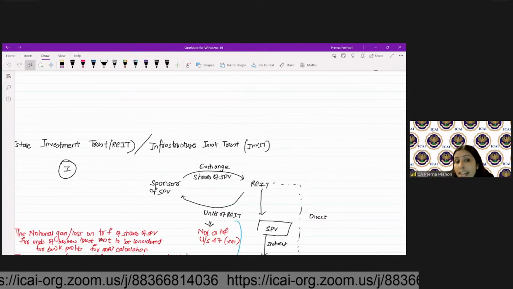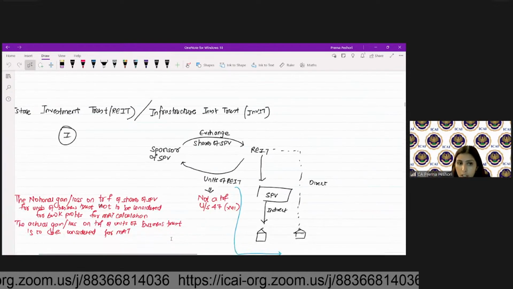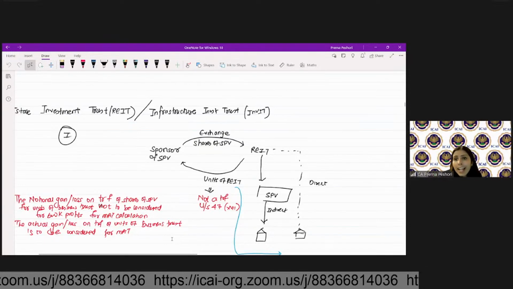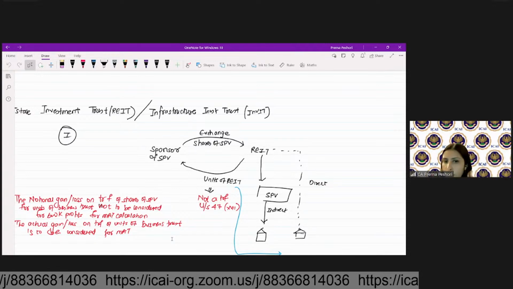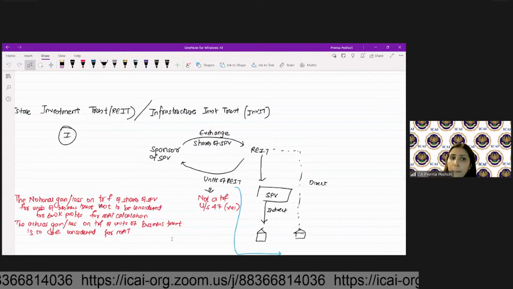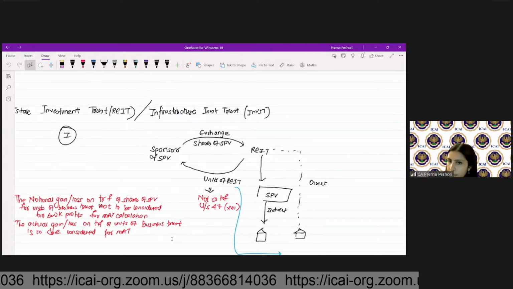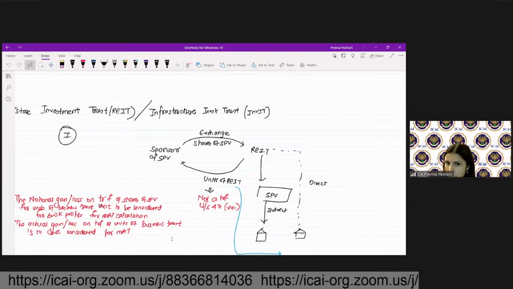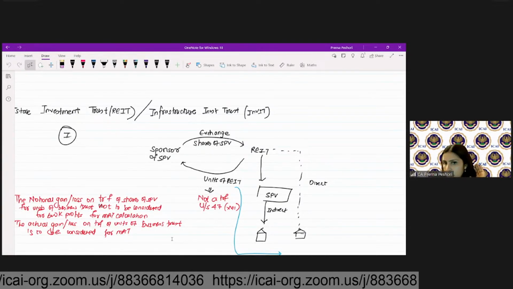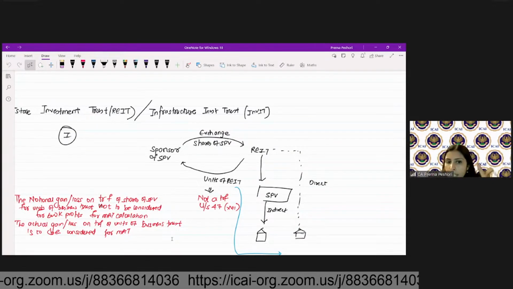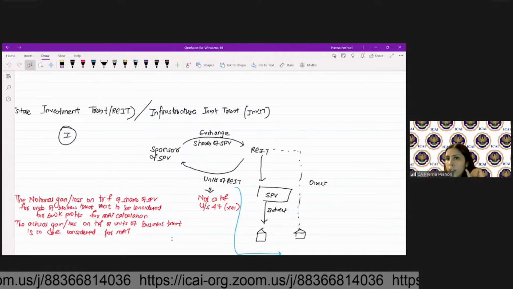When you sell the units of the REIT, at that time, whatever profit or loss will arise, that will be considered in the MAT calculation. So now what will happen when the sponsor of the SPV will give the shares to the REIT? REIT will become the holding company, SPV will become a subsidiary, right? Now this SPV will hold the immovable property. That is why it's called a special purpose vehicle. It's a holding company, holding some investments or some particular asset.